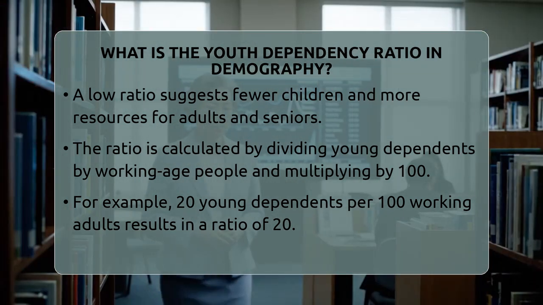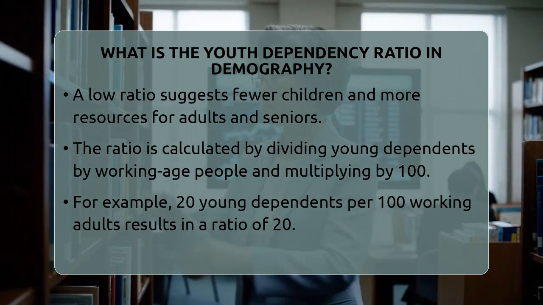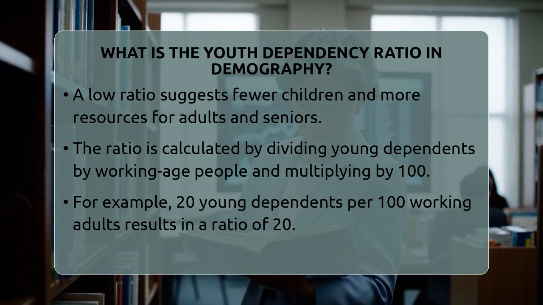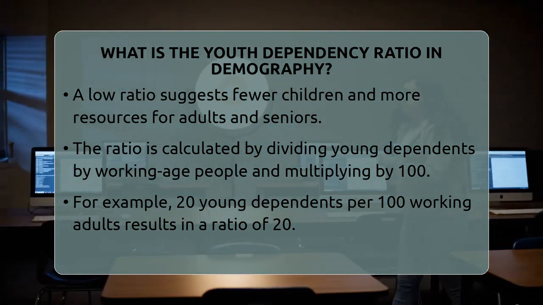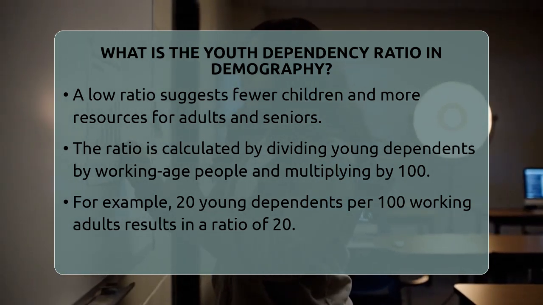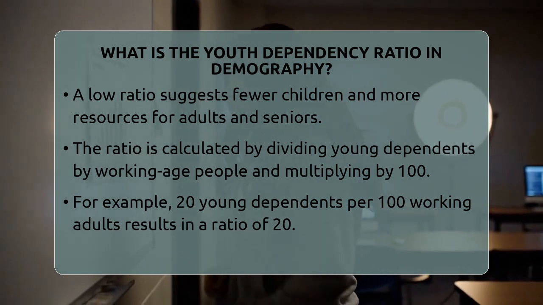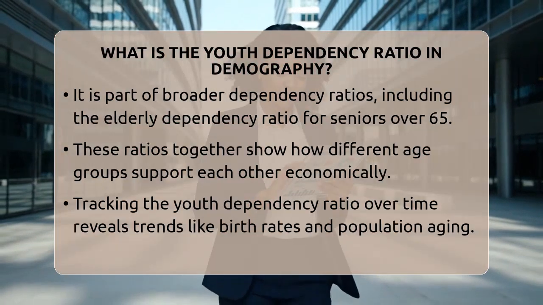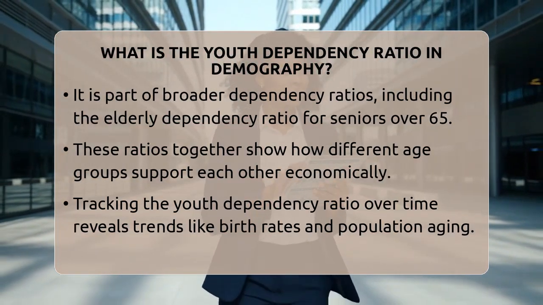The ratio is calculated by dividing the number of young dependents by the number of working-age people and then multiplying by 100. For example, if there are 20 young dependents for every 100 working adults, the ratio is 20. This helps policymakers plan for future needs, like building more schools or expanding healthcare services.